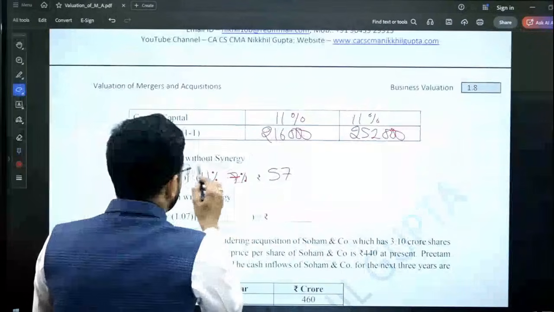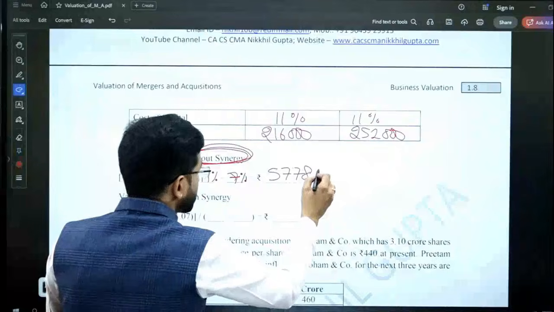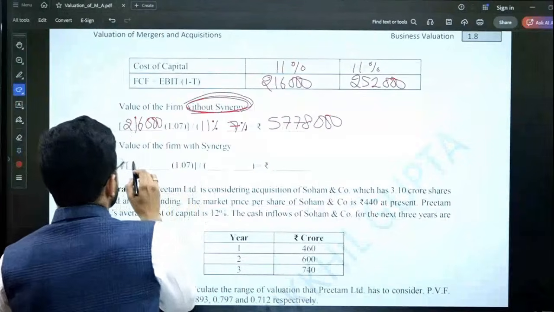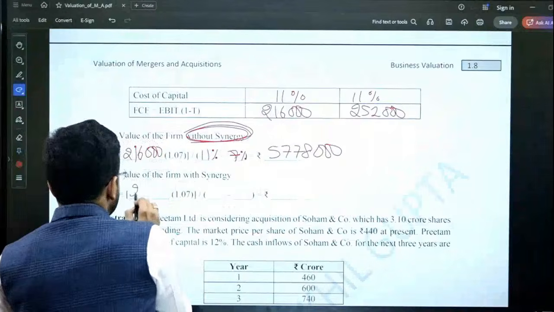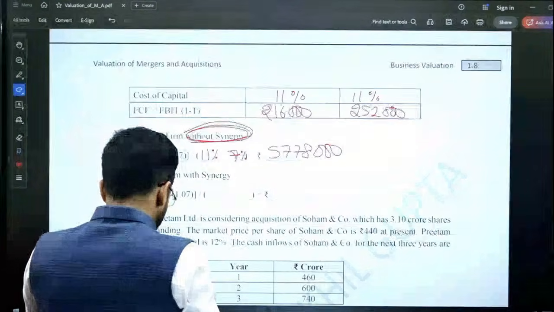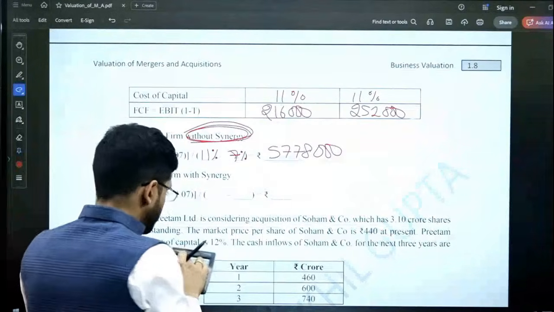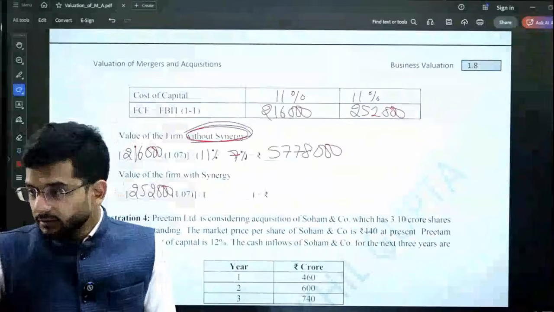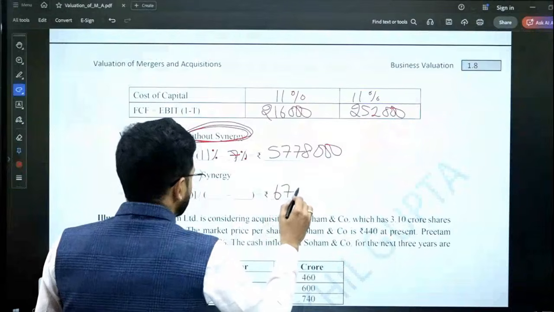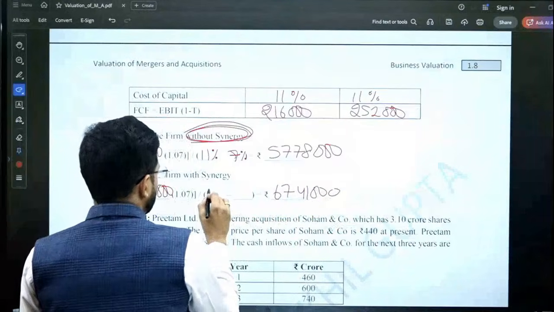So value without synergy is 57,78,000, and value with synergy is 2,52,000 multiplied by 1.07 divided by 4%, which is 67,41,000. This is the value.